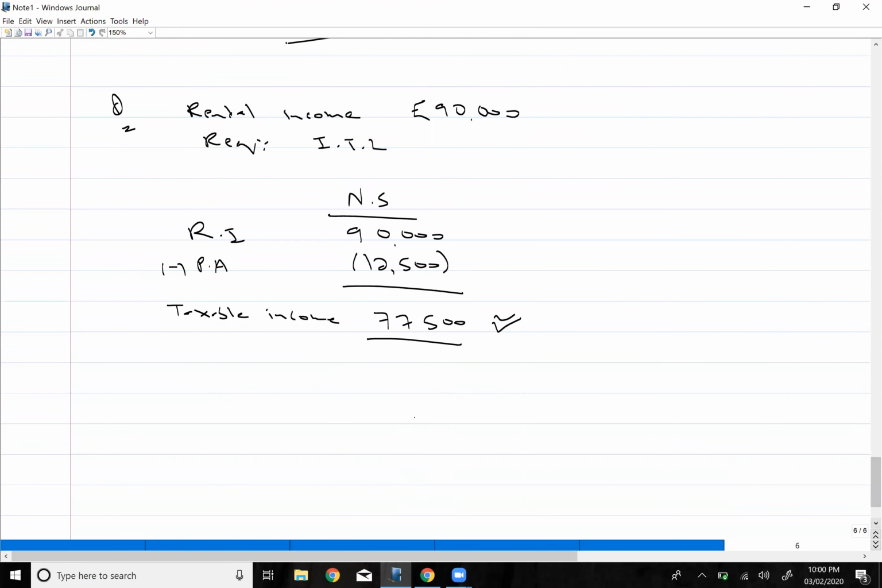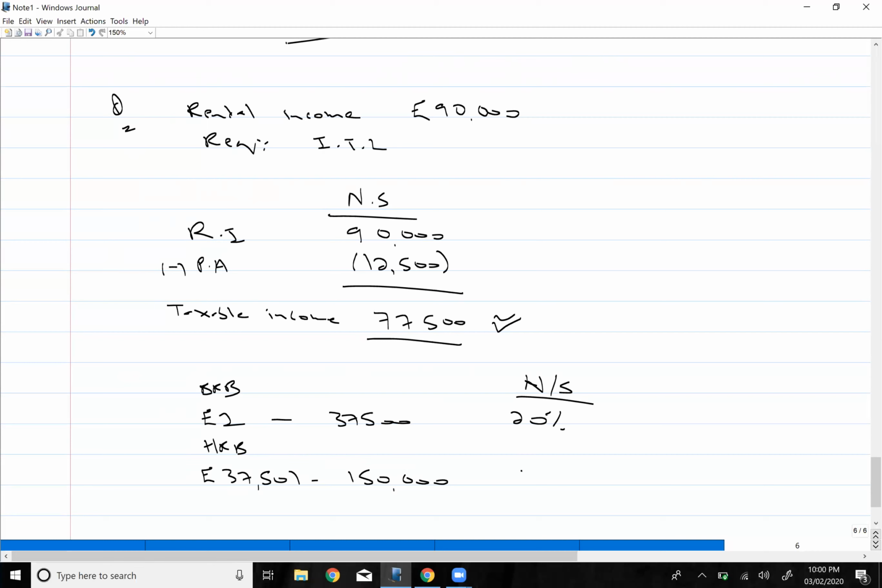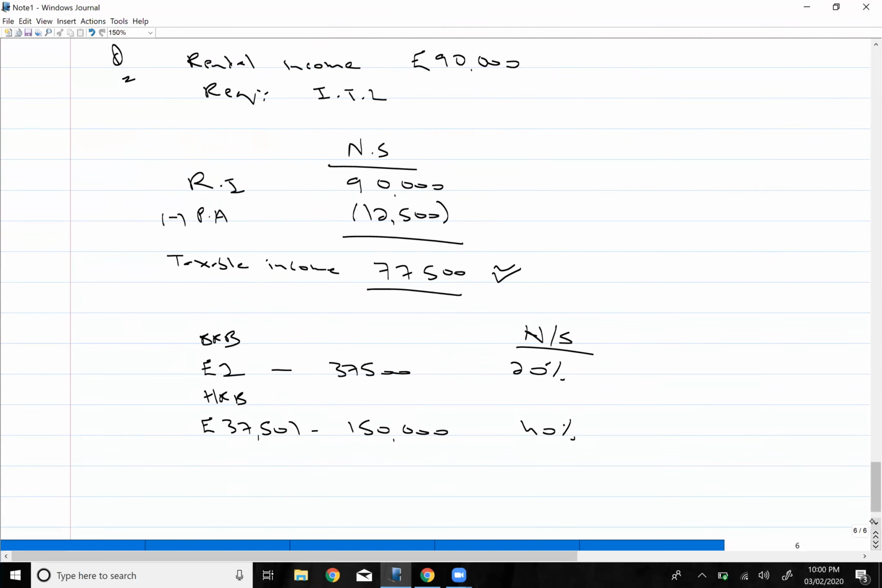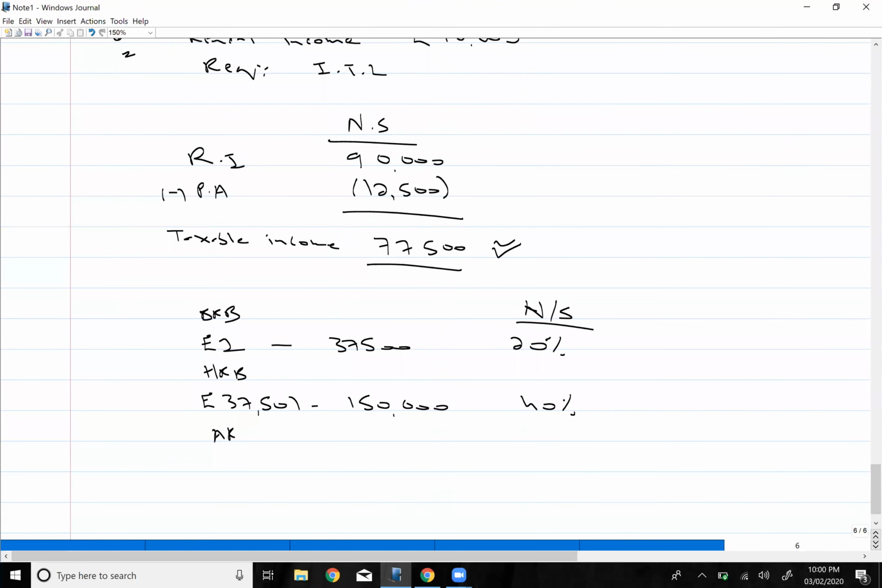Let me again write down the bands. Basic rate band from pound 1 till 37,500: you have to pay 20% tax. Then higher rate band, 37,500 till 150,000: you have to pay 40% tax. Then you have got the additional rate band, which is 150,000 and above, at 45% tax.